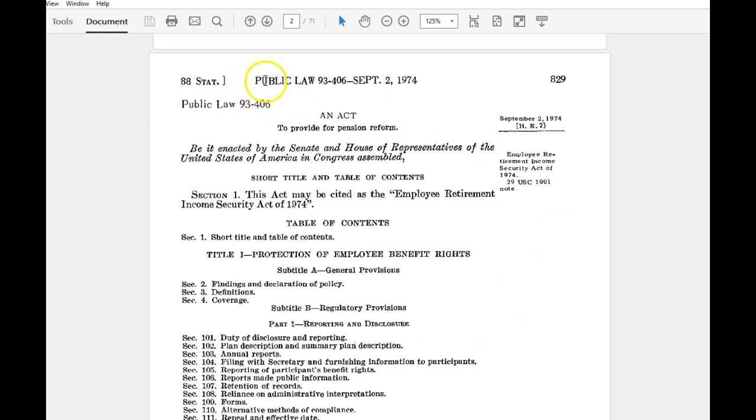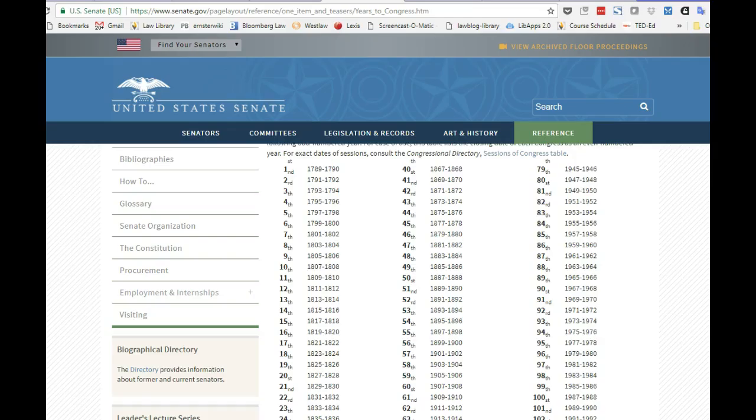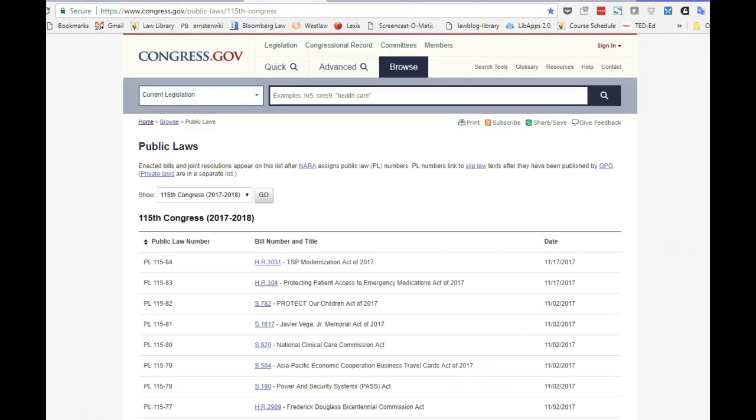So here we see our hero, public law, which is the Employee Retirement Income Security Act of 1974, or as we've also seen it called, ERISA. But our public law's full name is Public Law 93-406. Understanding what these numbers mean and how they got assigned will help you a great deal in your statutory research, so let's investigate further. And we will start by looking here at congress.gov for the 115th Congress.